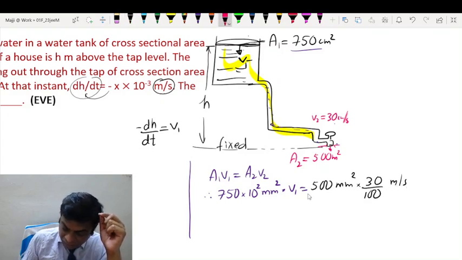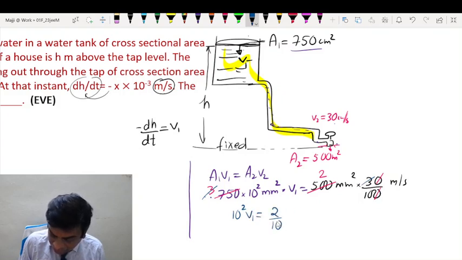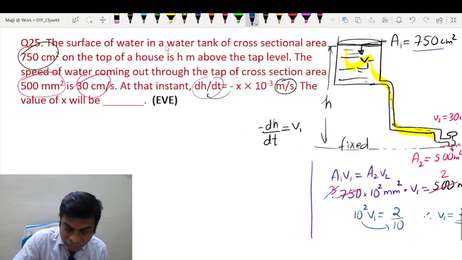Let us cancel 25 twos are 50, 25 threes are 75. Then 10 gets cancelled here. Then this 3 gets cancelled here. So we are left with 10 square V1 is equal to 2 by 10. So this 10 square goes below this. We have V1 as 2 into 10 to the power minus 3 meters per second. So the answer is 2. X is 2.